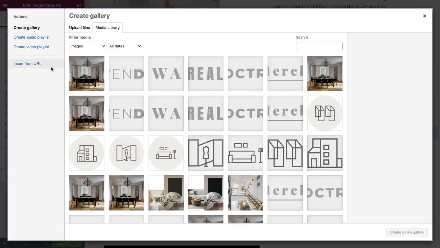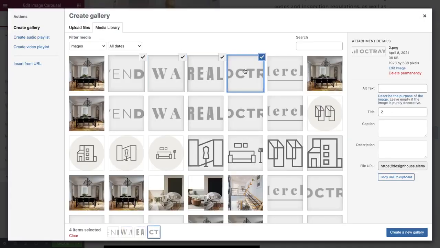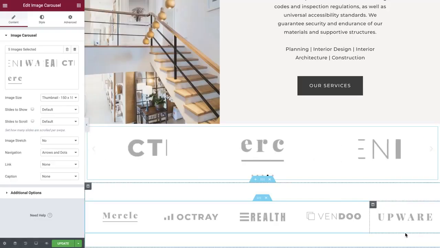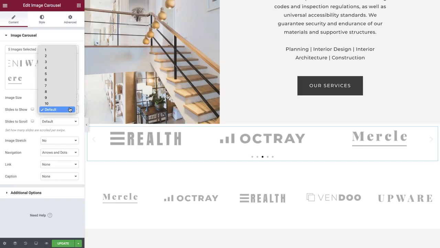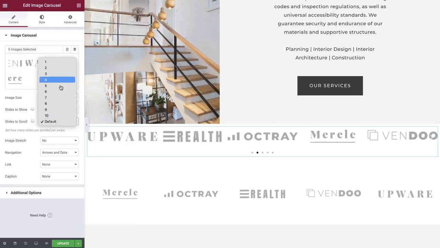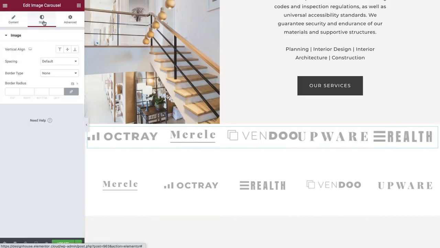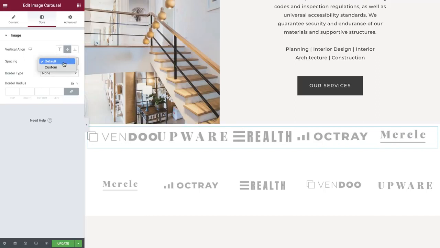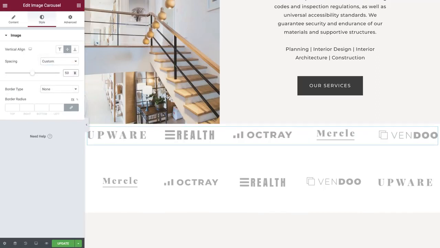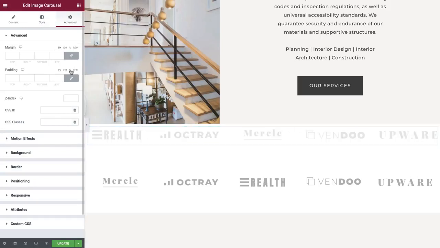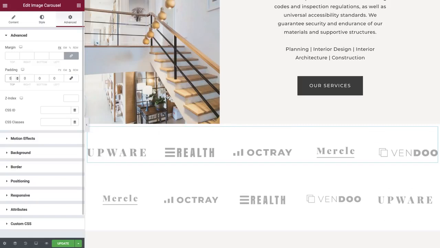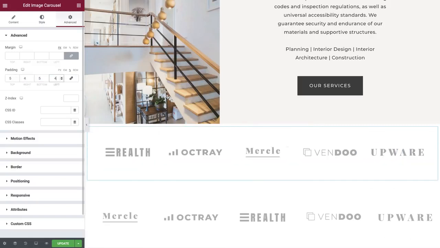Select the logos of your choice, and set their size to medium. Now, adjust the slide settings. And in Style, set the vertical align to middle, and give your images some spacing. Lastly, in the Advanced tab, give your widget some padding. This will provide a nice motion while maintaining an optimized solution.